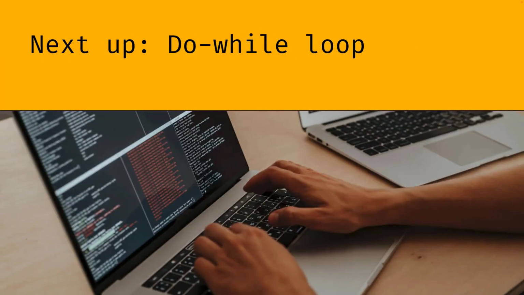So we've seen the while loop, and we know that we can specify a condition, and that's going to execute a piece of code until that condition becomes false. But there's actually more types of loops. One of them is the do while loop, and we're going to have a look at it in the next video.